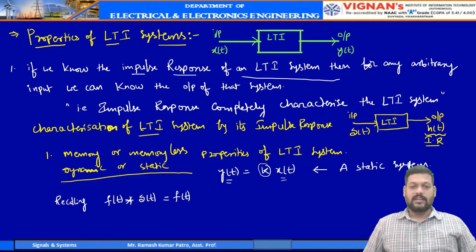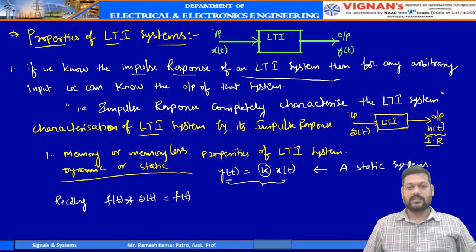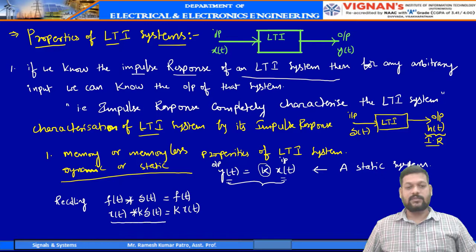Here I want the output to be similar to the input. Therefore, if I replace this f of t by x of t and convolve it with delta of t, then I will get x of t. Suppose I take k into delta of t, then the output will be k into x of t.